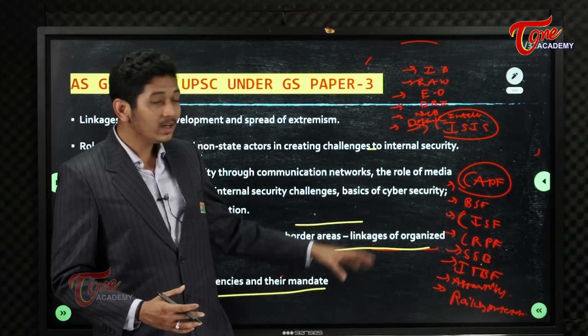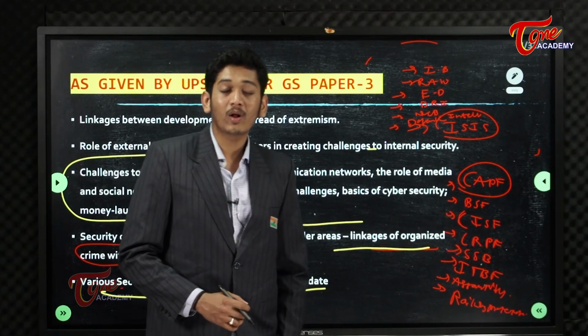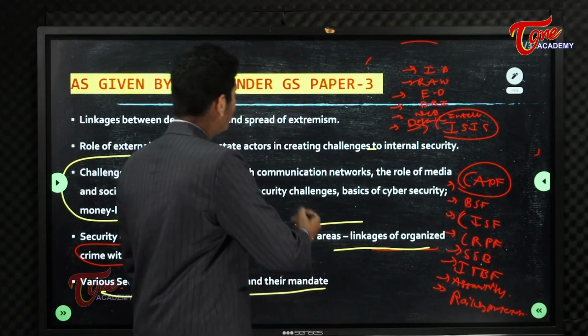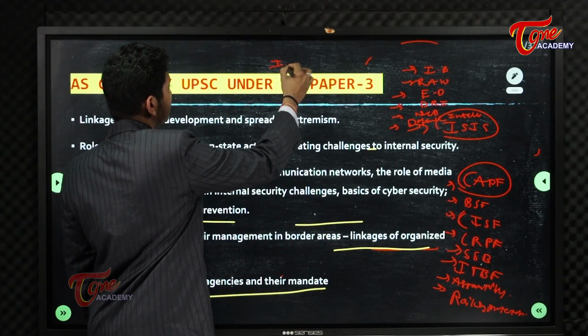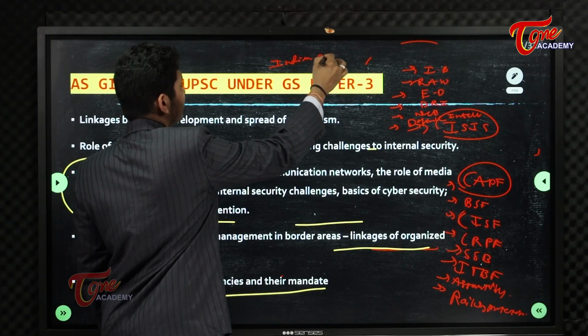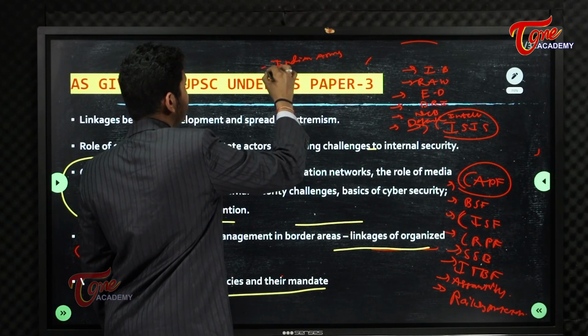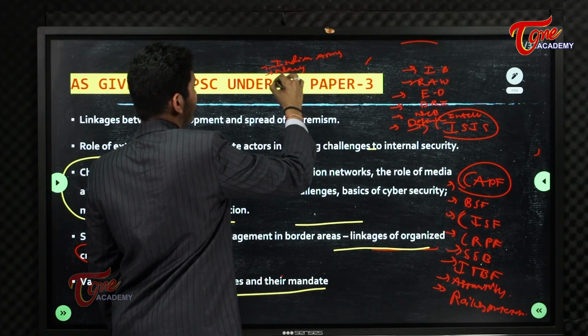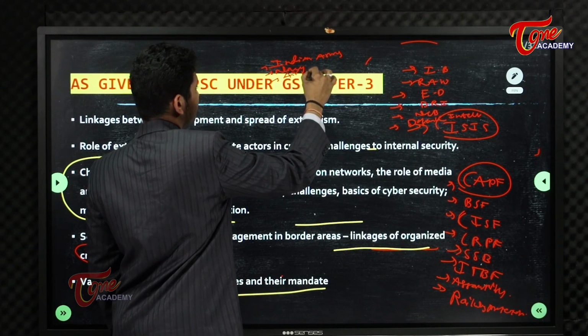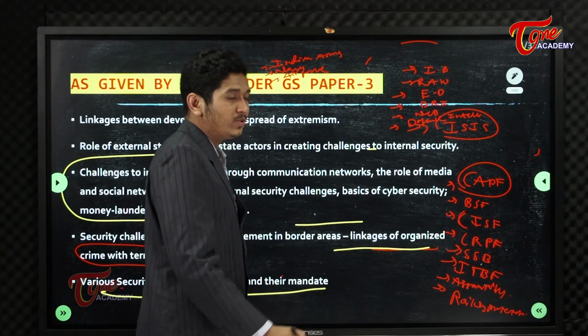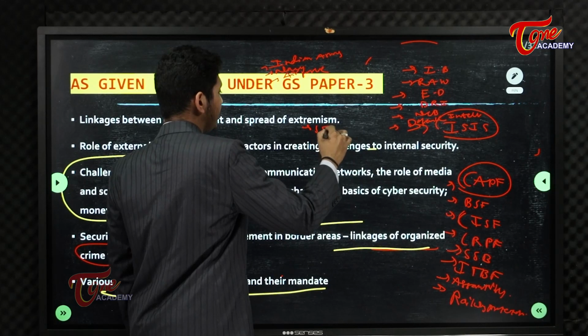Apart from all this, we will also focus on the Indian Army, Navy, okay, Air Force, okay, other institutions like Special Frontier Force.